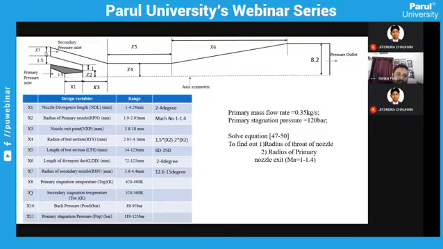So before that, since there are 7 parameters which are influencing all the parameters which we are looking into, we are looking into compression ratio and entrainment. Entrainment is nothing but how much mass flow rate is getting in secondary divided by the mass flow rate of your primary. So these are the 2 things which we are looking into, but it depends on the 7 parameters. So what I've done is I've used this response curve.